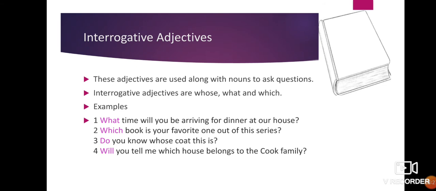Interrogative adjectives. These adjectives are used along with nouns to ask questions. Interrogative adjectives are whose, what, and which. Examples, what time will you be arriving for dinner at our house? Which book is your favorite one out of this series? Do you know whose coat this is? Will you tell me which house belongs to the Cook family?